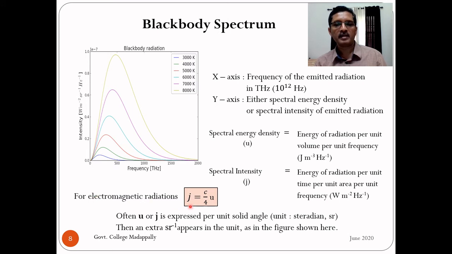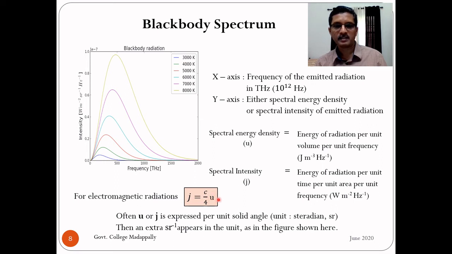Now for electromagnetic radiation, I use small letter j for spectral intensity. Spectral intensity and spectral energy density are related by this equation, j equal to c by 4 into u, where c is the speed of light in vacuum. You can check whether this formula is dimensionally correct as homework.